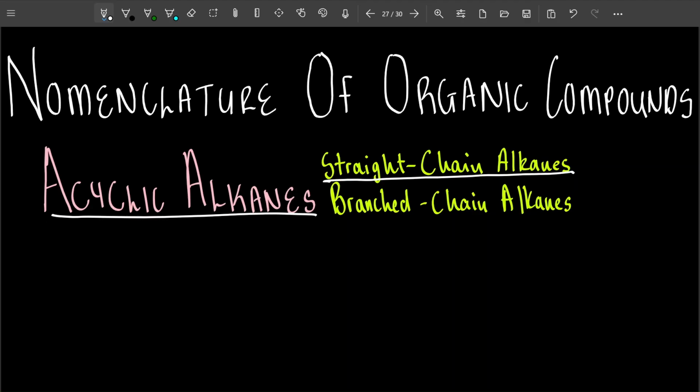And acyclic are broken into two: straight chain, which is simple, straightforward, nothing added to it, and branched chain, which means there's a substituent group. So these ones we have a prefix. This is the second type of acyclic chain. Let me just show you the structure. We are looking at alkanes.